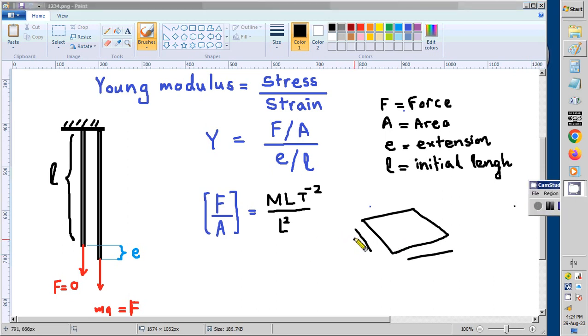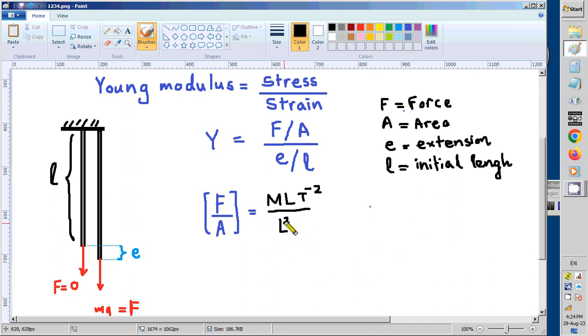So we multiply this width and this length or breadth, W times L. This width is a sort of length, this breadth is also a sort of length. So length times length is equal to length squared. So like this we get, so we can cancel this one, then we get the dimensions of stress is M, 1L remain here, so we can take it up. So M L minus 1 T minus 2. So this is what we obtain.